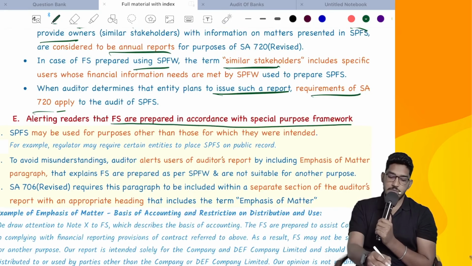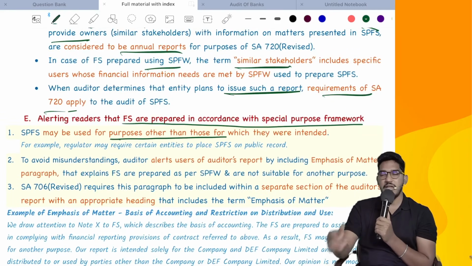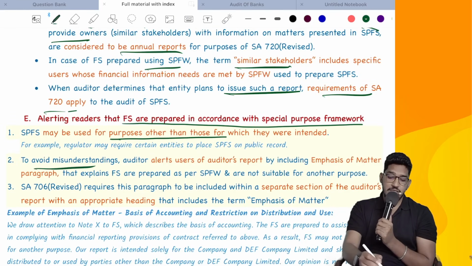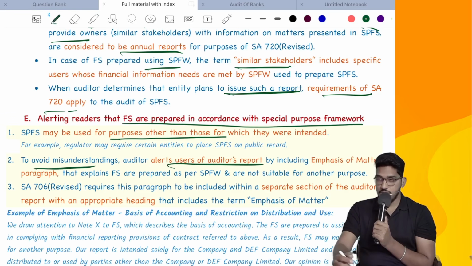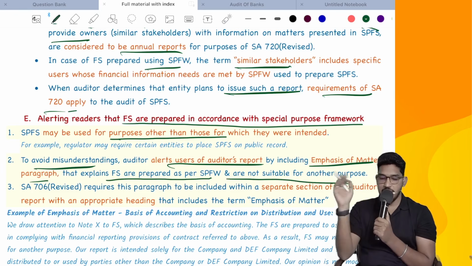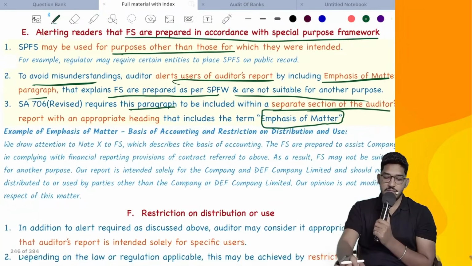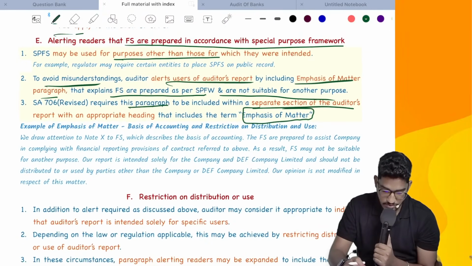Special purpose financial statements may be used for purposes other than those for which they are intended. They might be relied on by different people for different decisions. So, to avoid misunderstanding, the auditor alerts users of the auditor's report by including an emphasis of matter paragraph that explains that financial statements are prepared as per a special purpose framework and are not suitable for any other purpose. SA706 requires this paragraph to be included in a separate section of the auditor's report with the heading emphasis of matter paragraph. An extract of presentation has also been given here, as you can see.